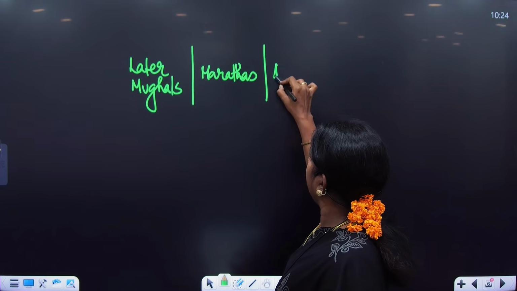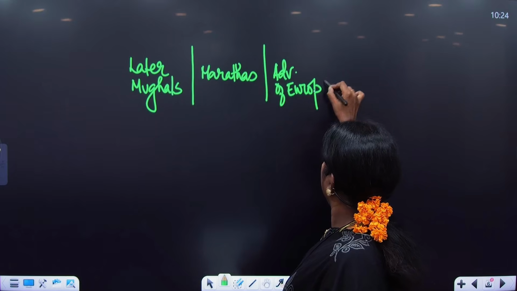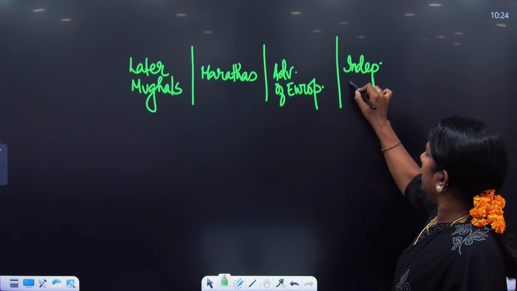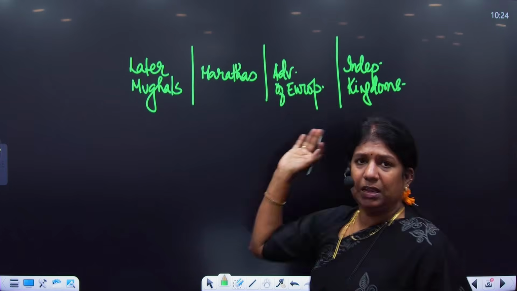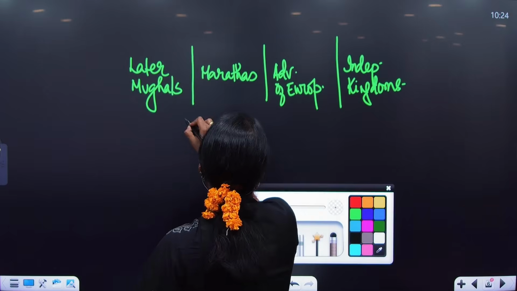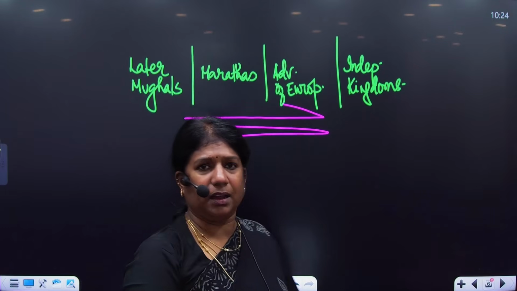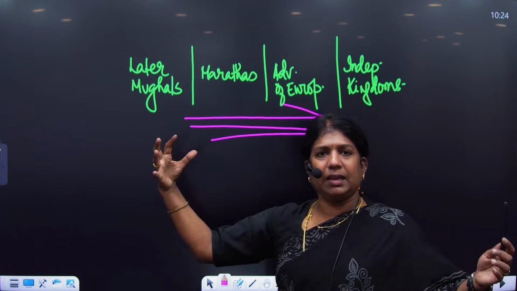Then we have the advent of Europeans. Then we have the independent kingdoms. So when you look at it, in the beginning of the 18th century in India, these kingdoms were all running parallelly with each other.